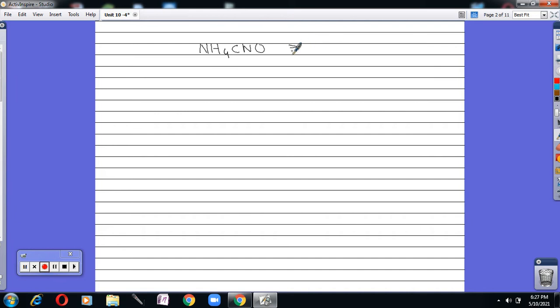It basically ionizes and forms the ammonium ion with the cyanate ion, CNO minus. That scientist heated this ammonium cyanate and formed urea.